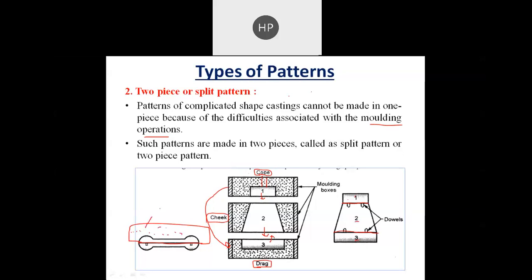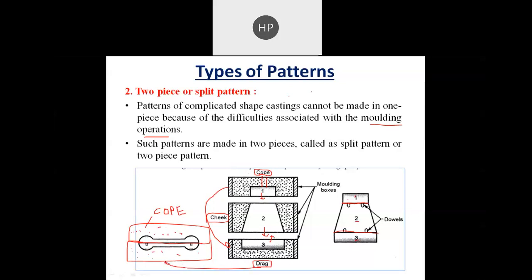So this is the cope. And this lower half will be molded in a drag. Okay, so this is the drag.